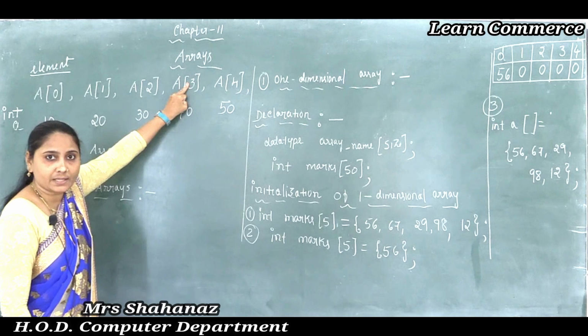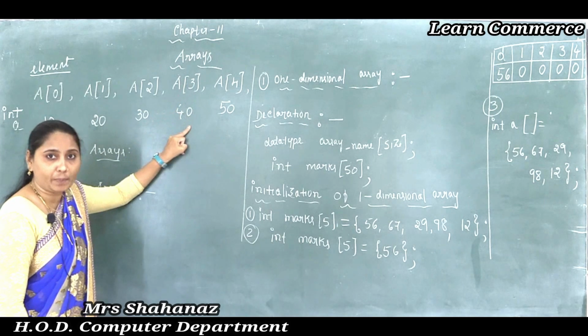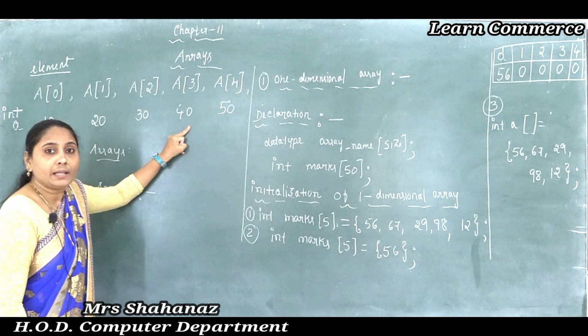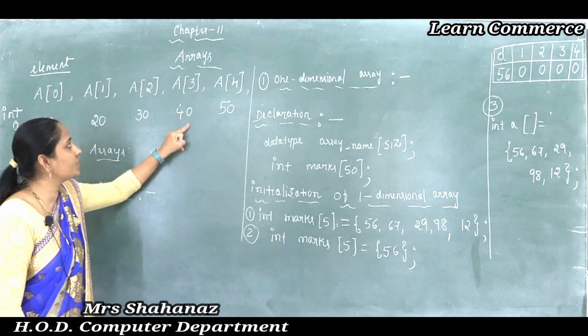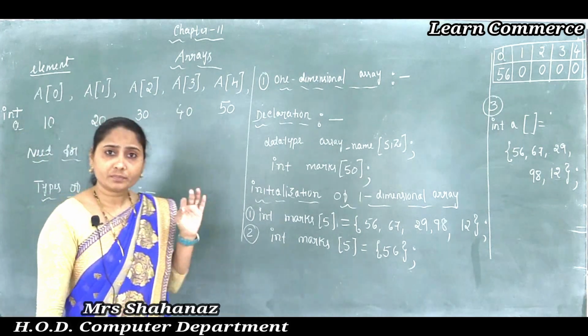So to access any element within the array, first of all we need to use the position value of the element.